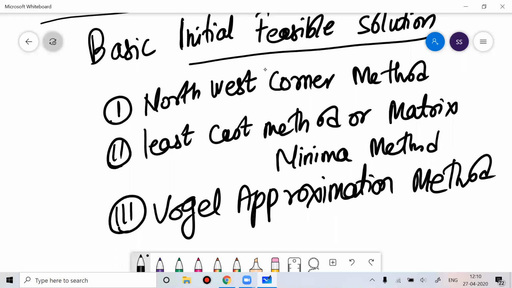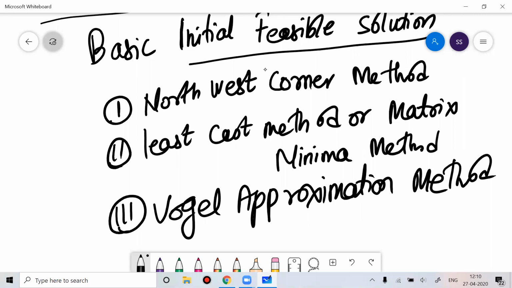So now we learn how to work on basic initial feasible solution. For the basic initial feasible solution, there are three methods. The first is called the northwest corner method. The second one is called the least cost method or matrix minima method. And the third one is called Vogel approximation method. You follow these three methods for getting the answer for the given problem.